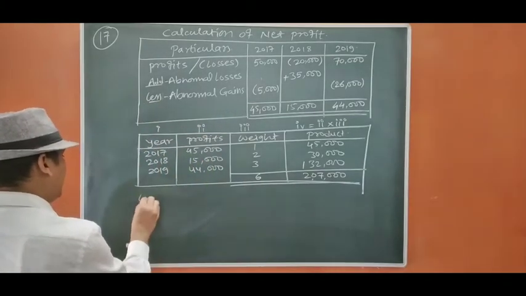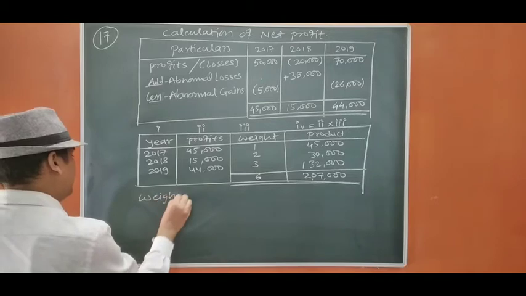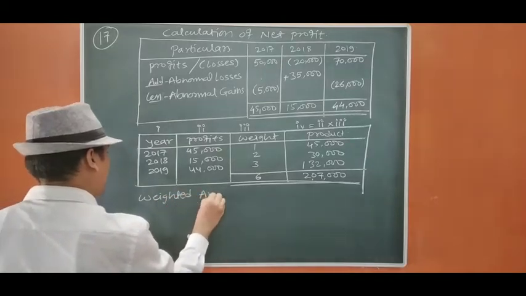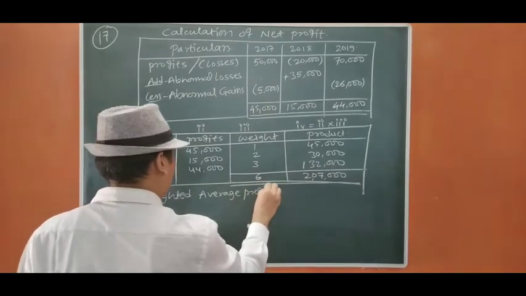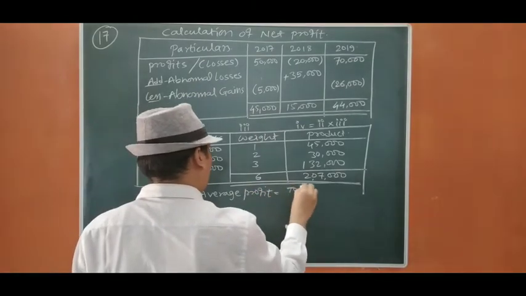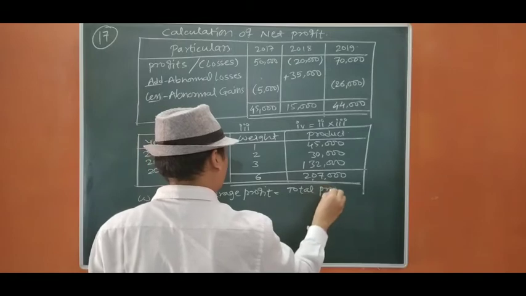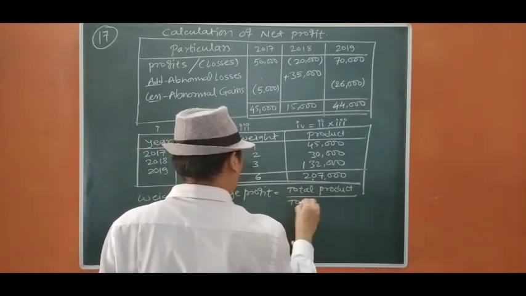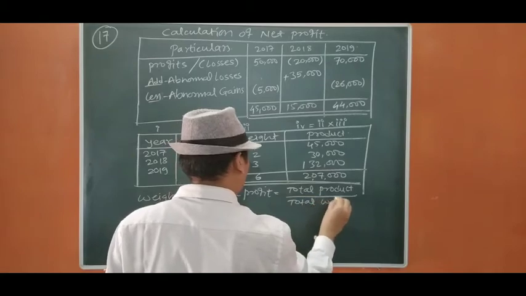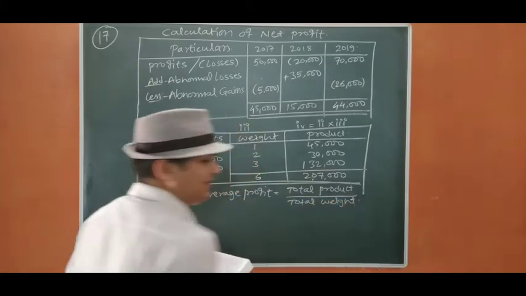Now we are going to find out the weighted average profit, which equals total product upon total weight. It is very easy actually.